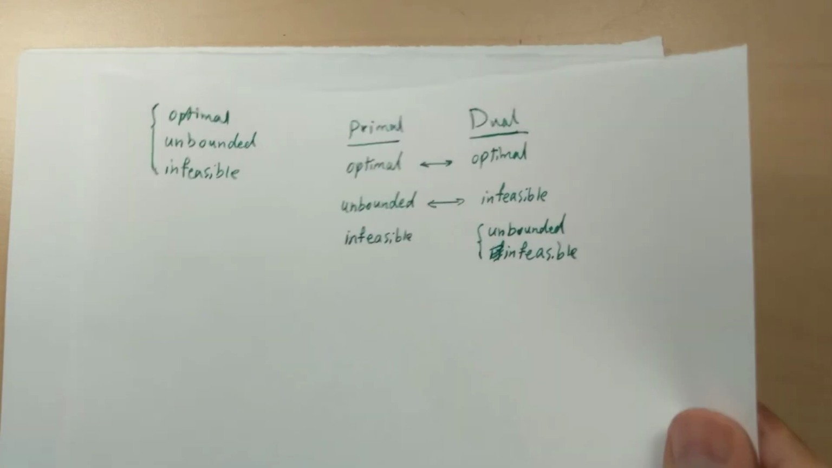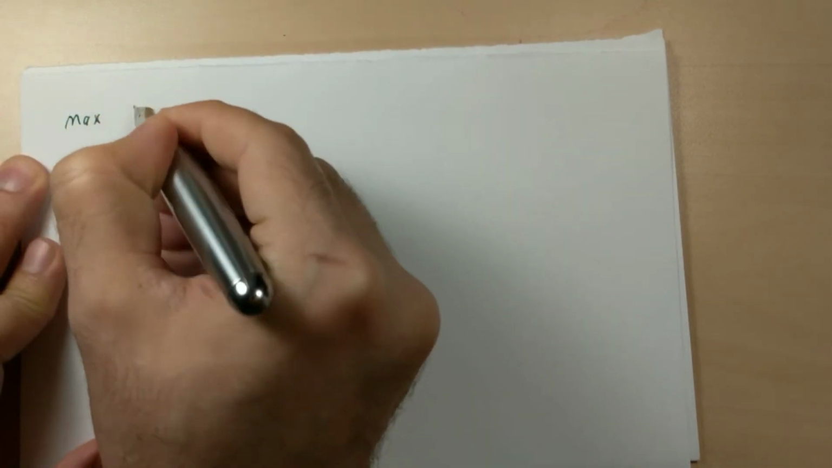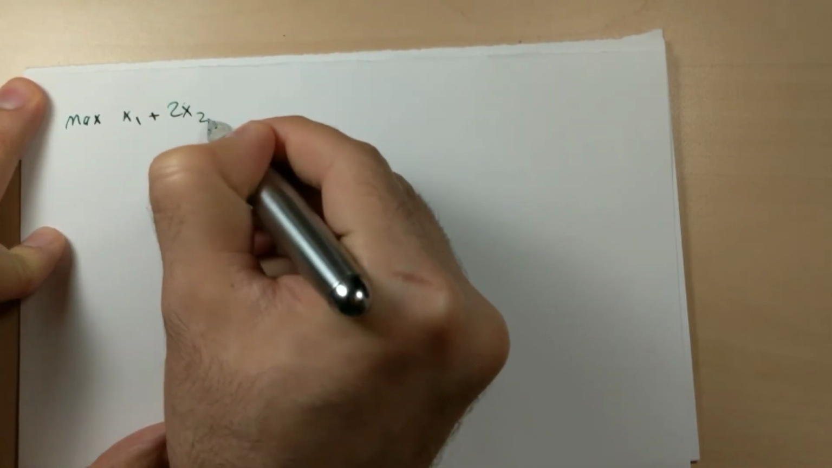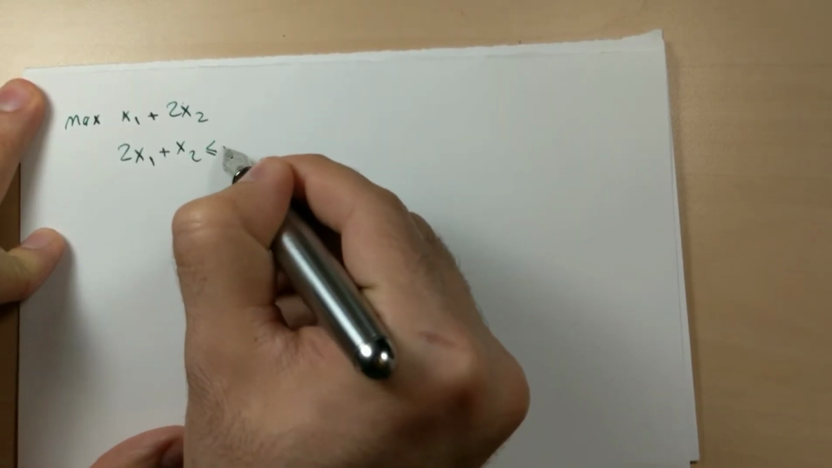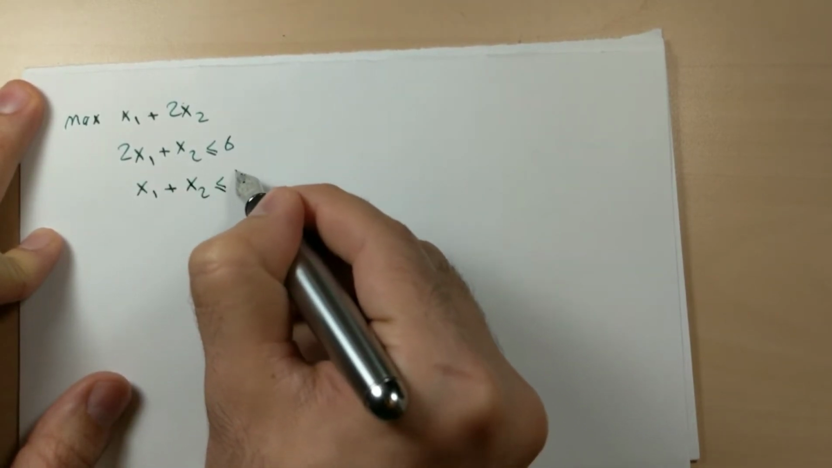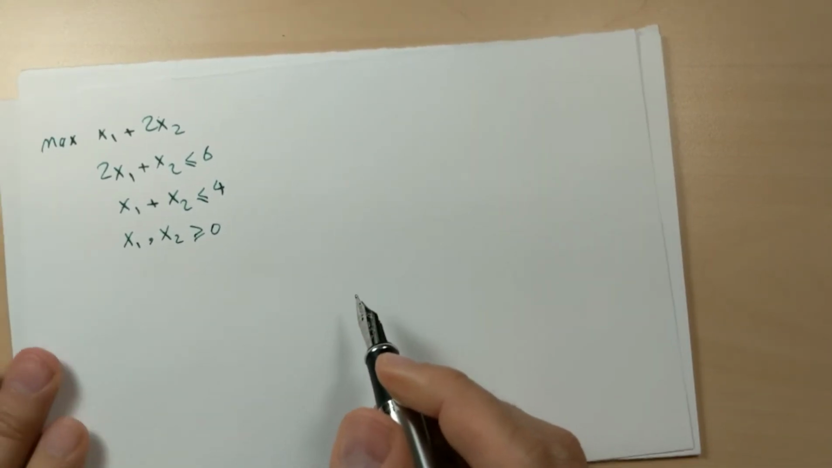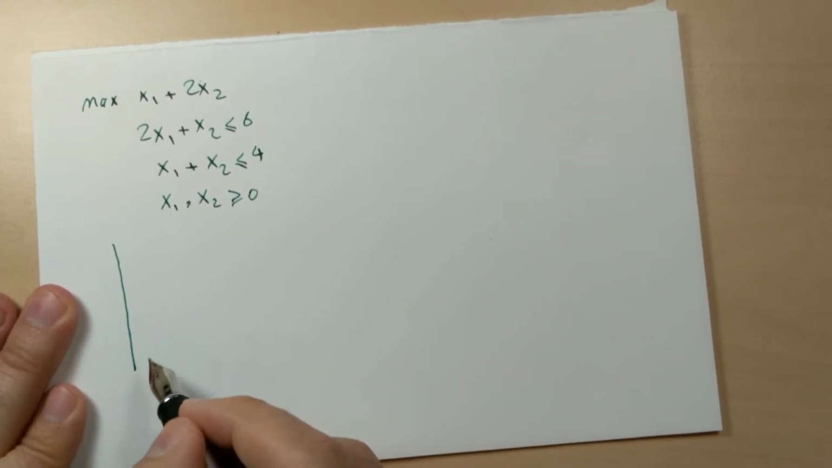Let's solve some examples. These are the examples of slide 21. The primal is maximization of x1 plus 2x2, subject to 2x1 plus x2 less than or equal to 6, x1 plus x2 less than or equal to 4, x1 and x2 greater than or equal to 0. I would like to solve this problem by graphical method.